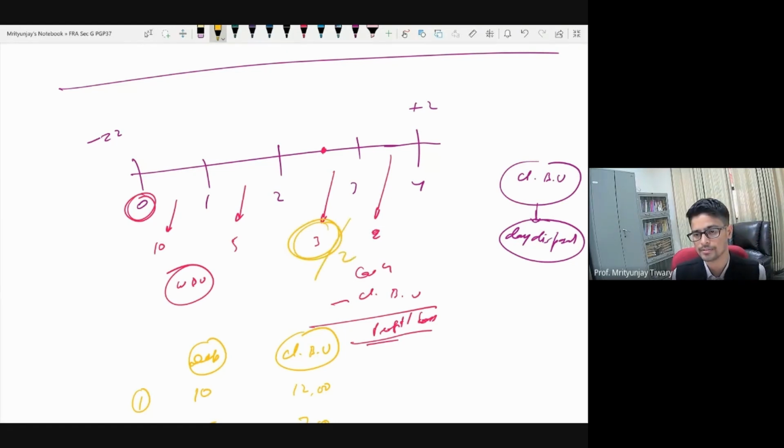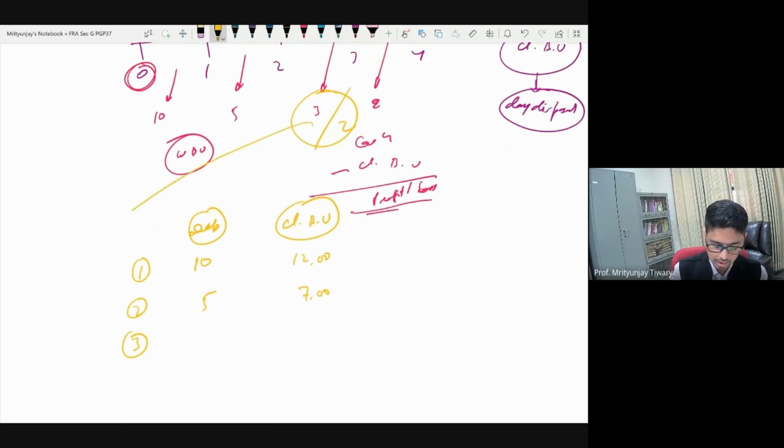Okay, don't go on. I'll emphasize, if there could be bold and italics of the voice, that's what I want to do. Don't go on finding out a new rate for the half year period. No, you don't need to do it. Simply find the annual depreciation divided by 2. That's it. Be it SLM method, be it WDV. So 3 divided by 2, for the 6-month period in the third year, we will simply provide half of the 3 lakh depreciation. That is 1.5 lakh.